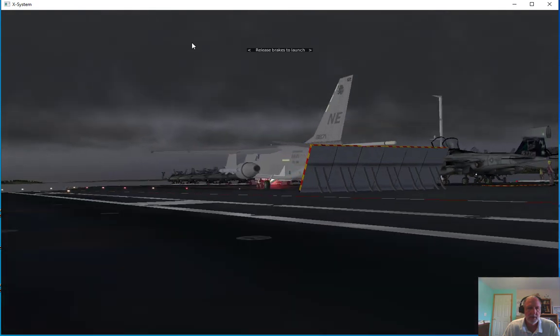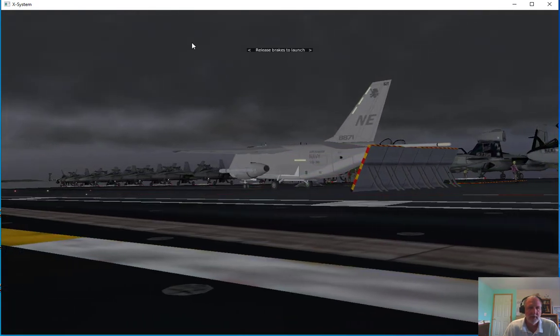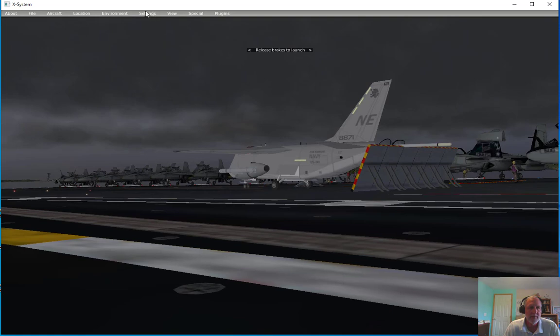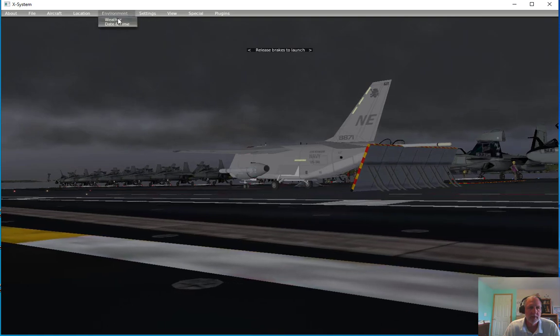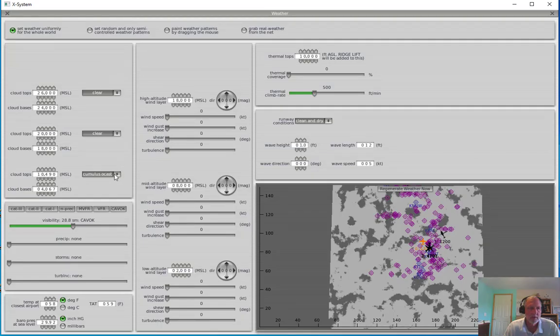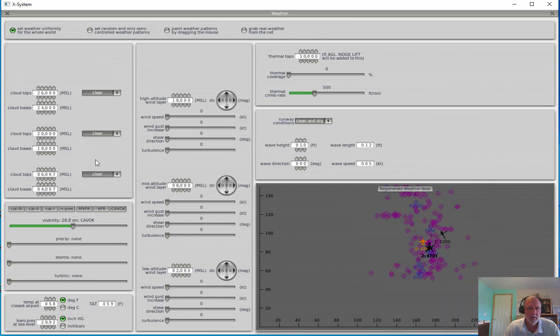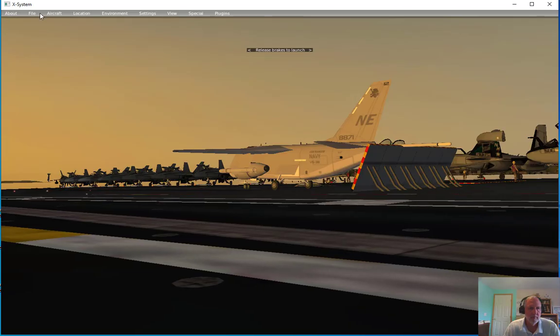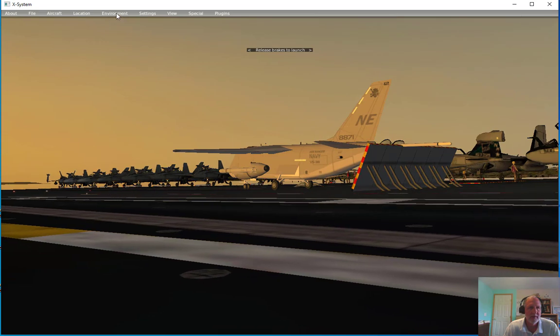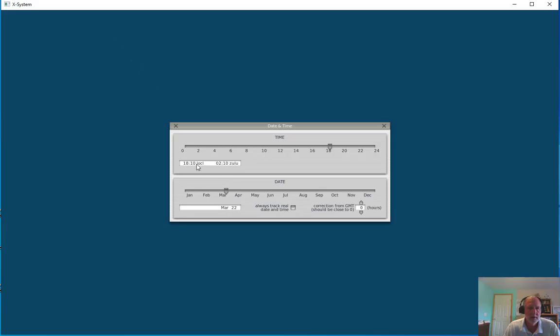So we can scroll around here. In fact, it's looking kind of cloudy, so let's fix that. Looks like we've got good visibility. It looks like the sun's setting, so let's change the time of day to noon. And we're closer to April. There we go.